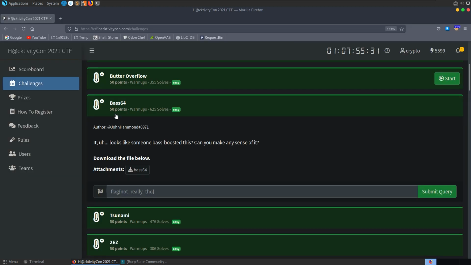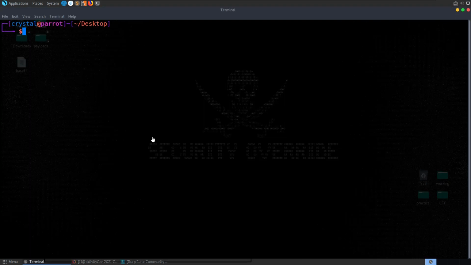The next challenge is called Base 64. It's a warm-up challenge, and the description says, "It looks like someone has base boosted this. Can you make any sense of it?" So we've got this Base 64 file which I've downloaded. This was solved by one of my teammates, so I'm just running through the solution.